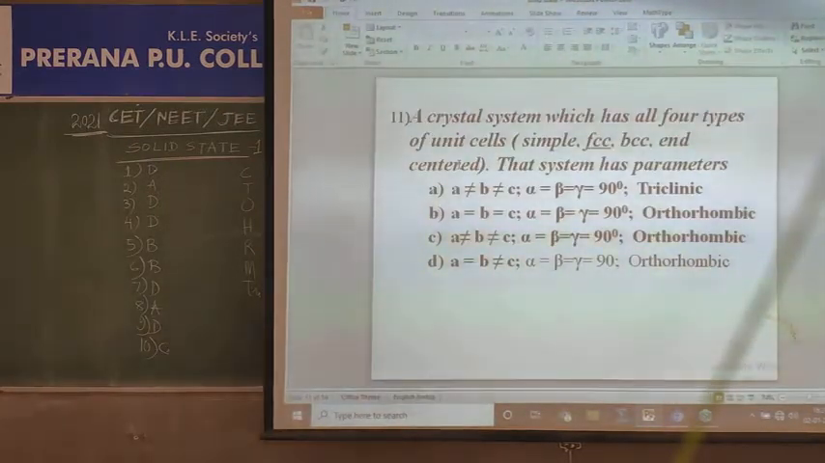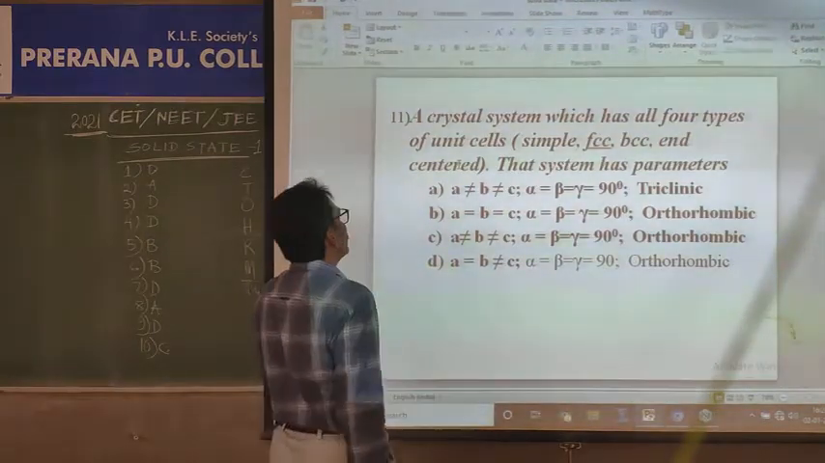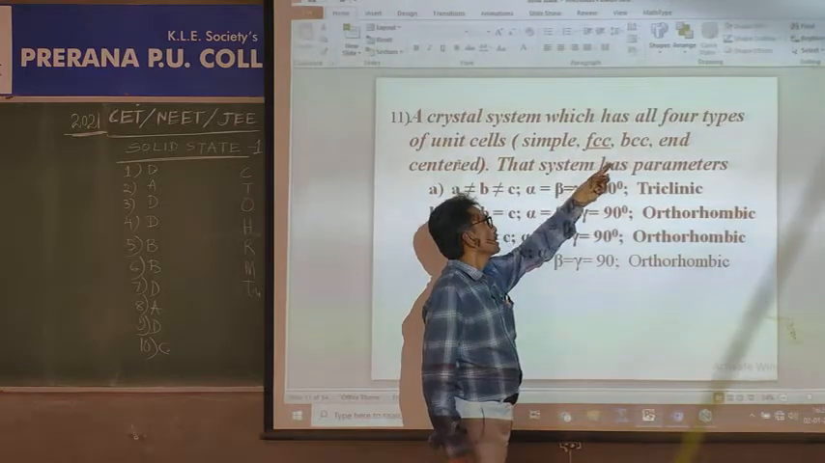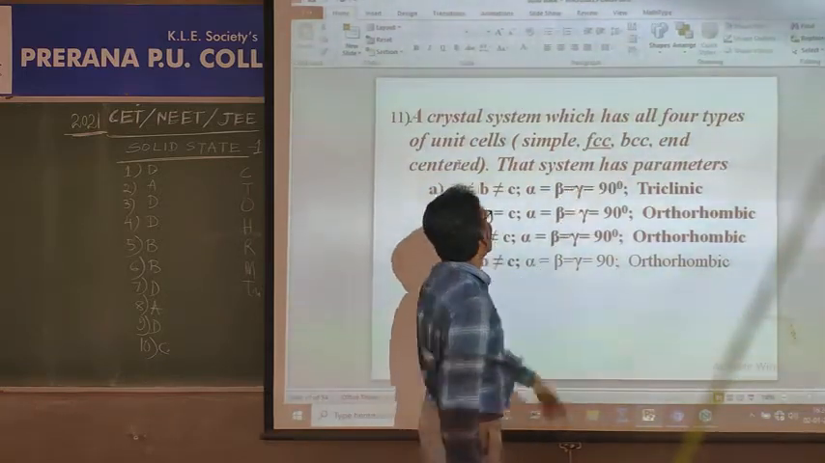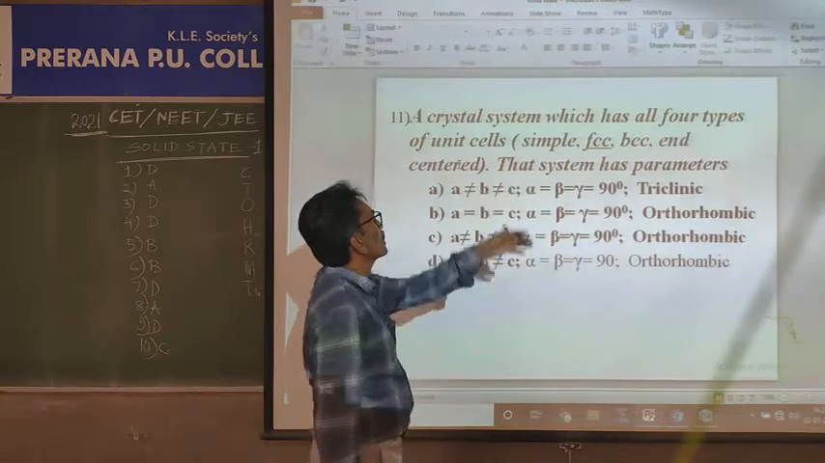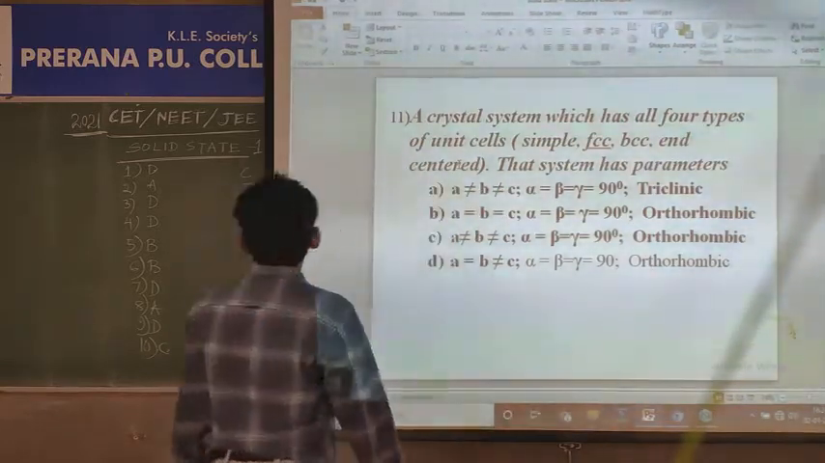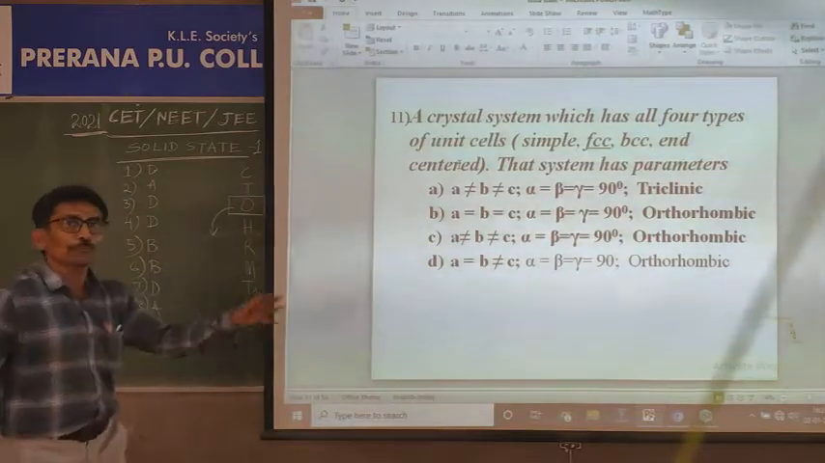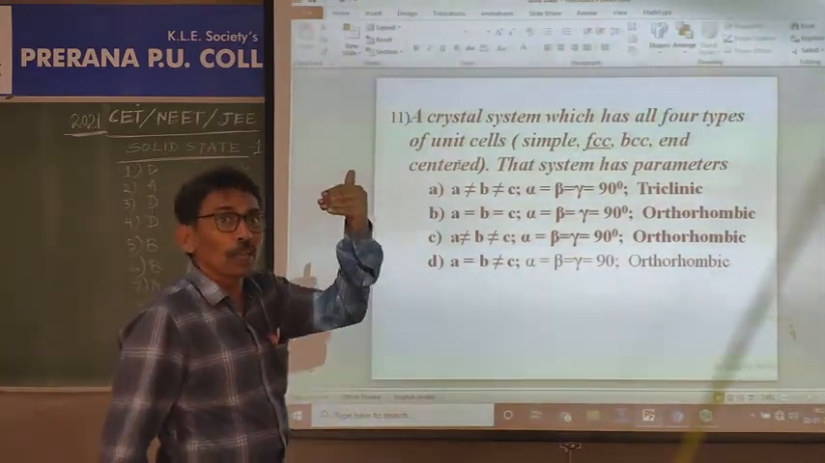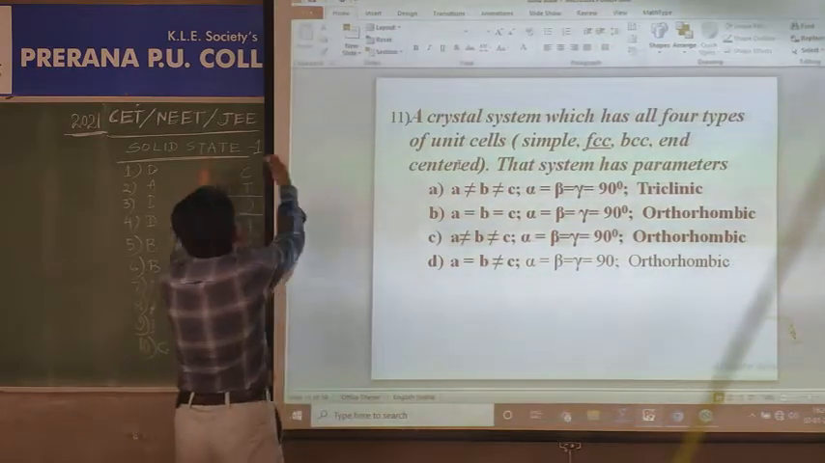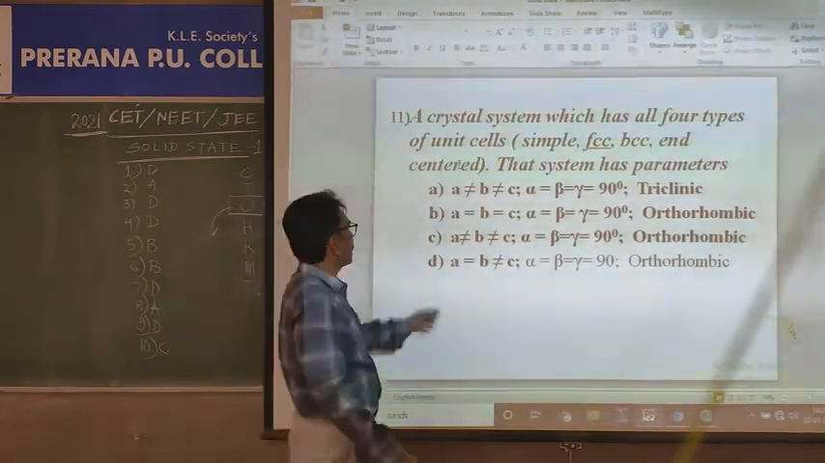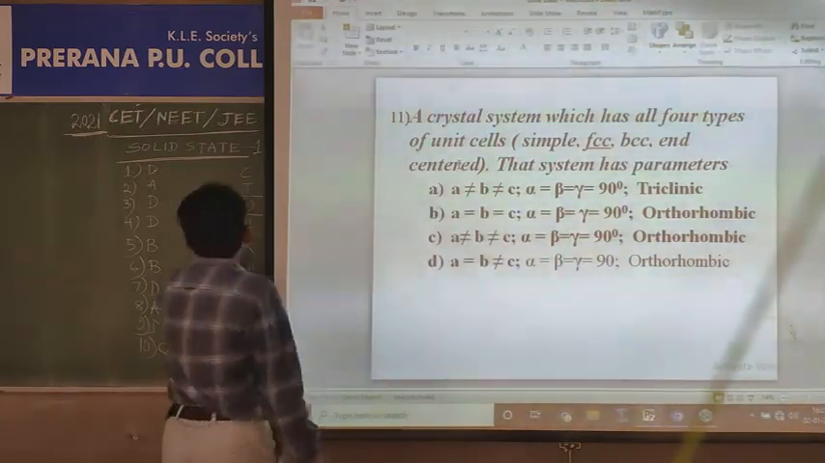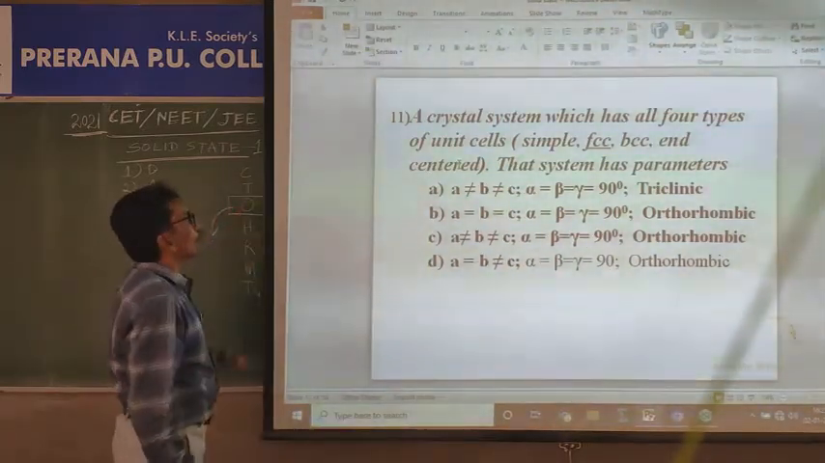Yes. A crystal system which has all 4 types of unit cells: simple cubic lattice, face-centered cubic lattice, body-centered cubic lattice, end-centered cubic lattice. That crystal system has which parameters? That is observed in orthorhombic. If you see the table, we have knowledge about the tabular column of all 7 crystal systems with different axial lengths and different axial angles. Based on this, that is identified as orthorhombic.